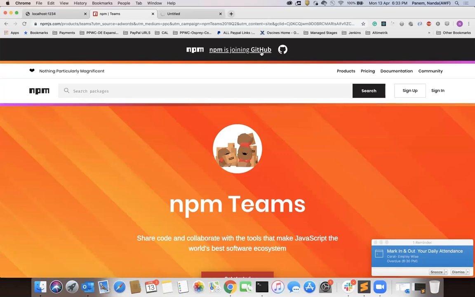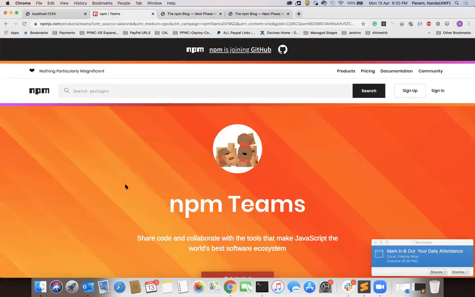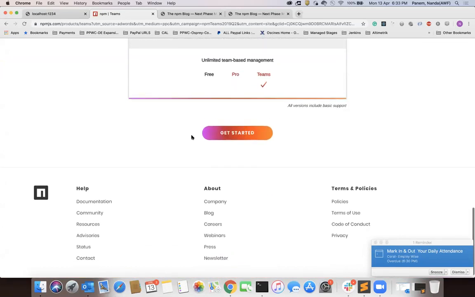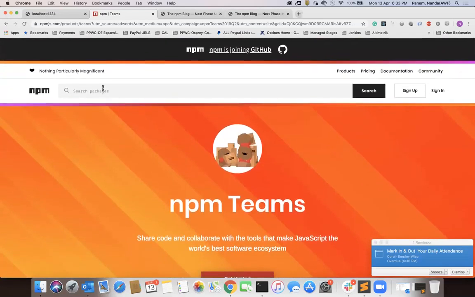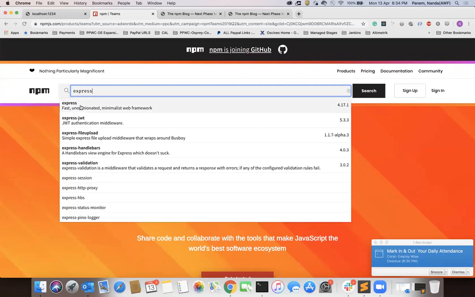If you go here to GitHub, you can find n number of packages which are available. And here you can see the feature comparison. Everything is free with npm, because this is a package manager where users can do it. If you want to create your own packages, you can create them in a private project. In companies, they create their own packages. They won't publish to Node.js, they'll publish to their own organization. Okay. So here you can search the packages. If you type Express, you can see Express. Okay.